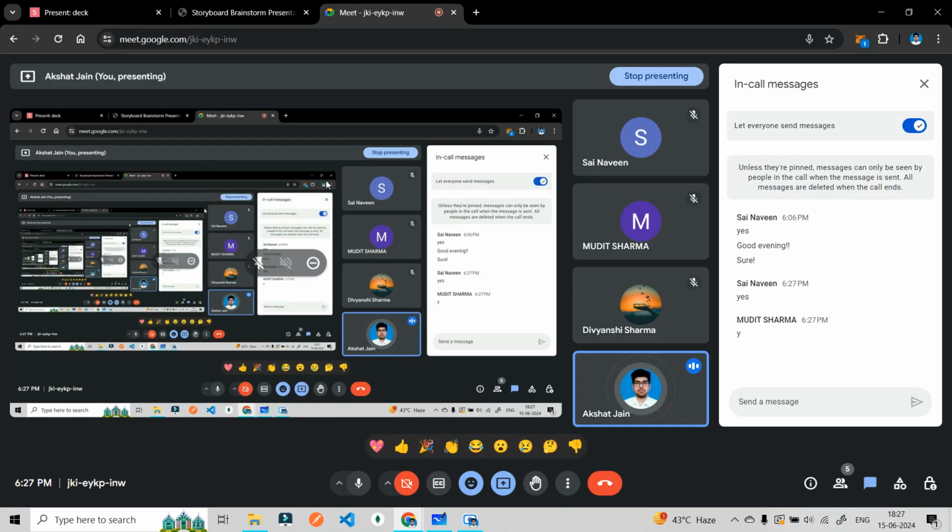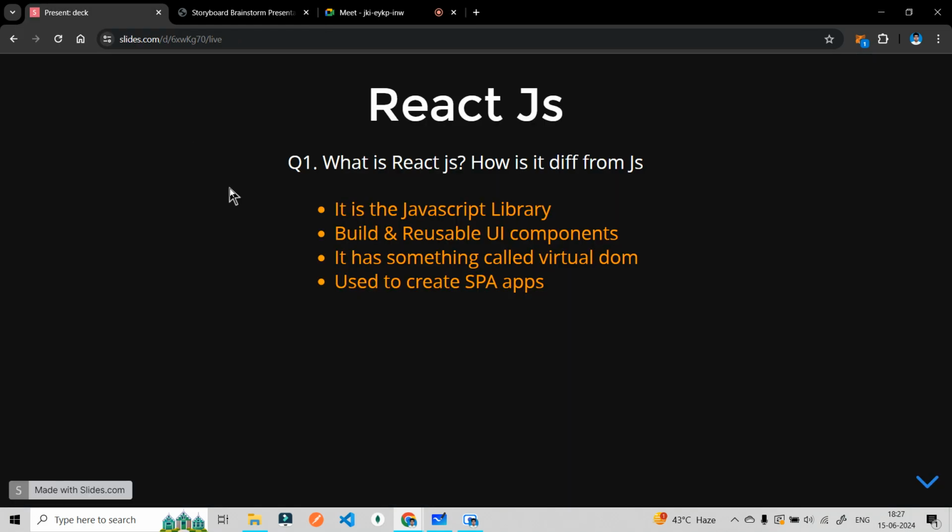Divyanshi came late, so Divyanshi, you can see the recording later of the starting 15 minutes, so you will understand this particular point also.